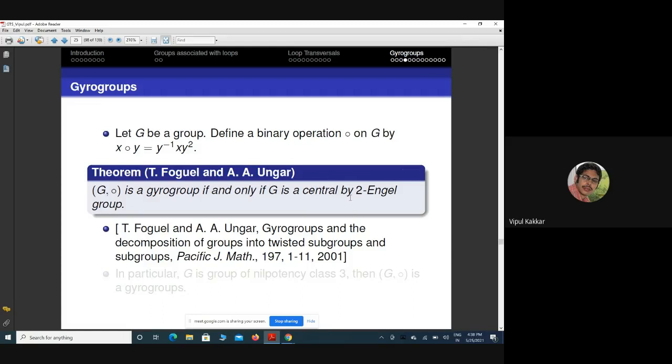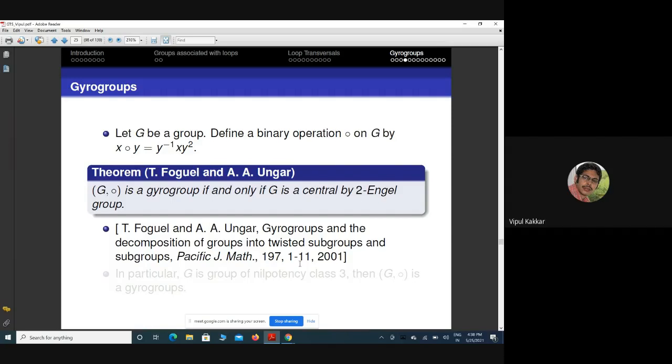It means the two Engel groups are those groups in which each element satisfies this condition: the triple commutator [x, y, y] is 1 for all the elements in that group.